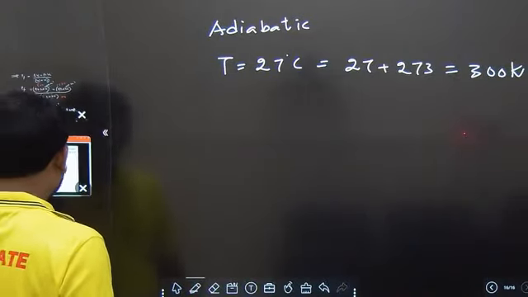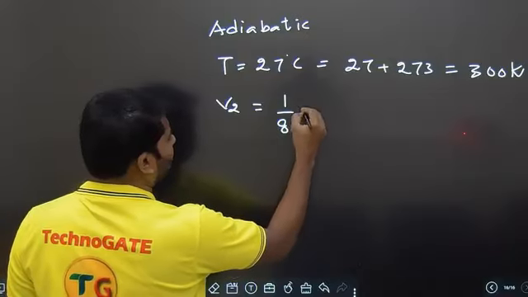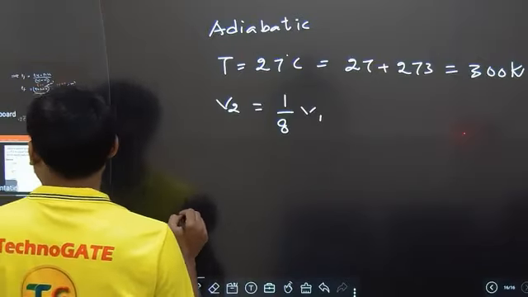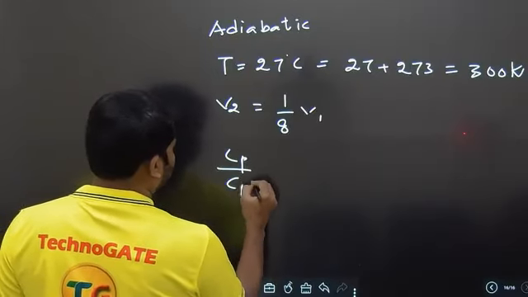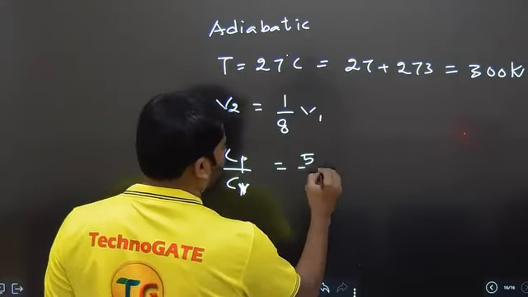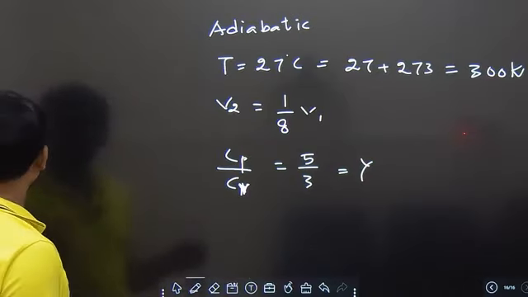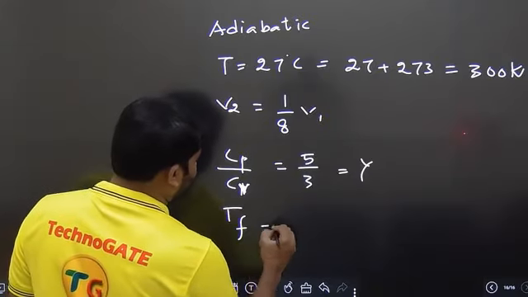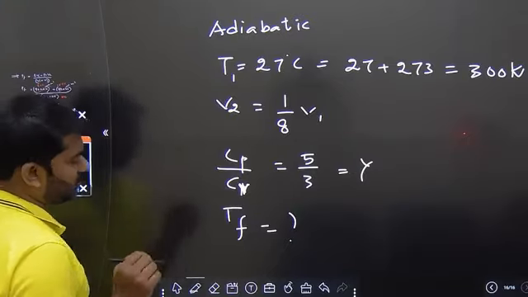Next, what they are saying, volume got changed to 1/8 of its original volume. V2 is equal to 1/8 of original volume, and then the final temperature in centigrade is, and they gave the ratio of specific heats, Cp by Cv values. Ratio of specific heats of the gases is equal to 5/3, which is gamma. V2 is equal to 1/8 of V1. We need to get the final temperature in centigrade. Antena? Kelvin or centigrade? Check chedam chudandi. Yes, they're expecting us to give in centigrade only.